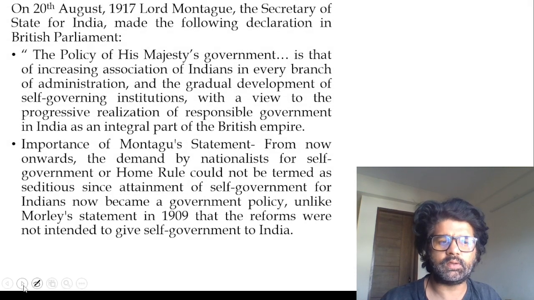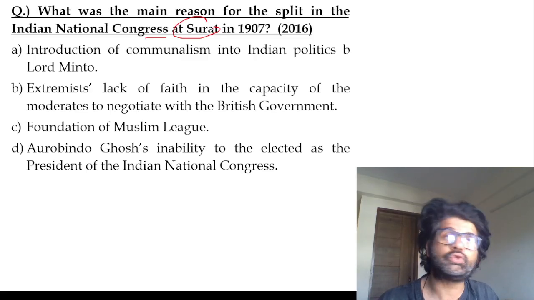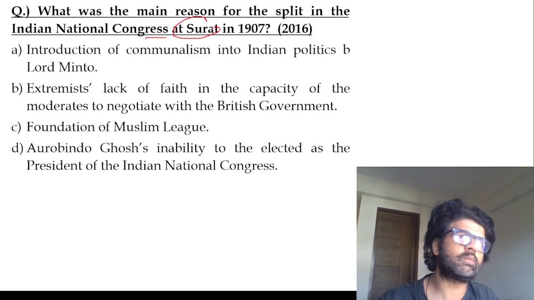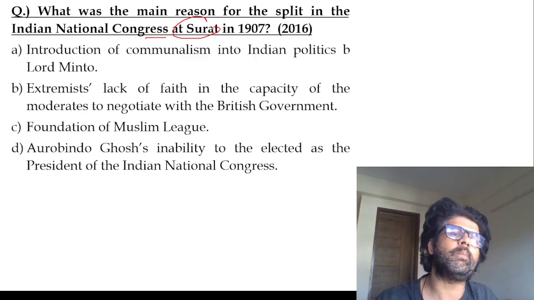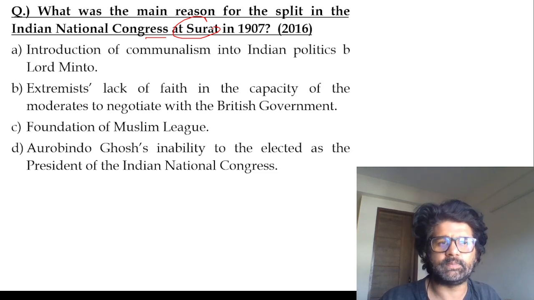So you can see what was the main reason for the split of the Indian National Congress. Surat split, Swadeshi movement, boycott movement, partition of Bengal. These are very common themes, so many questions have been asked on them. Why did the split happen? Extremists' lack of faith in the capacity of moderates to negotiate with the British government.